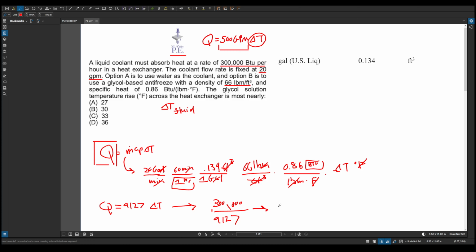And we are left with a delta T of 32.87 degrees Fahrenheit. So if we go to our options, 33 is the closest one. So C is our answer.